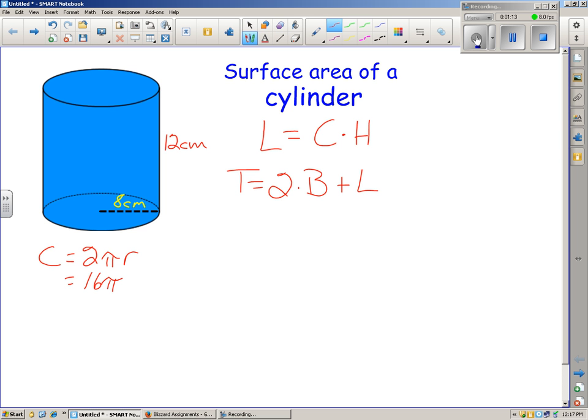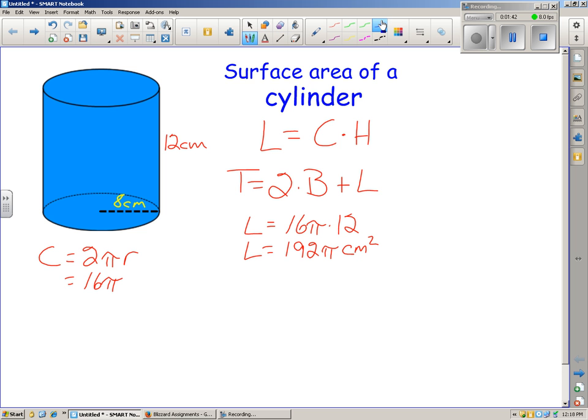So we can plug in now to find the lateral surface area. L equals the circumference, which we now know is 16 pi, times the height, which is 12. And so we get a lateral surface area of 192 pi, and the units are square centimeters.